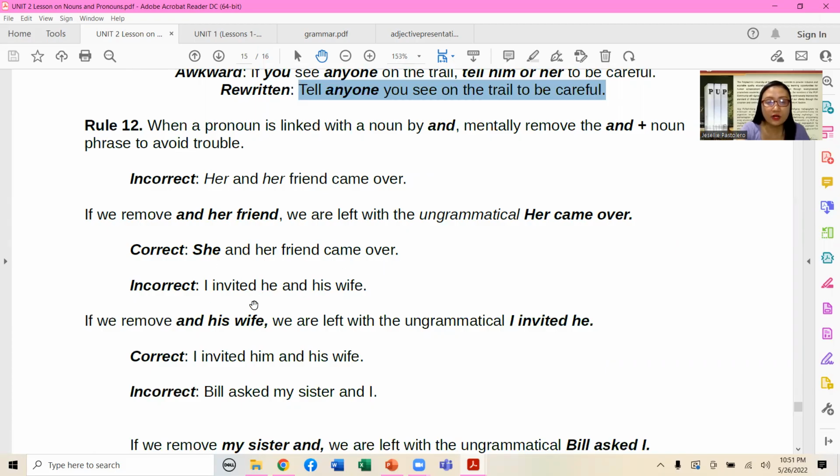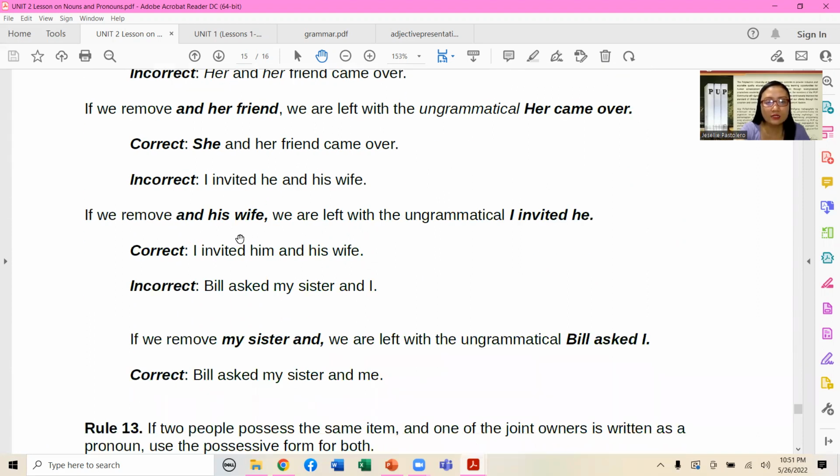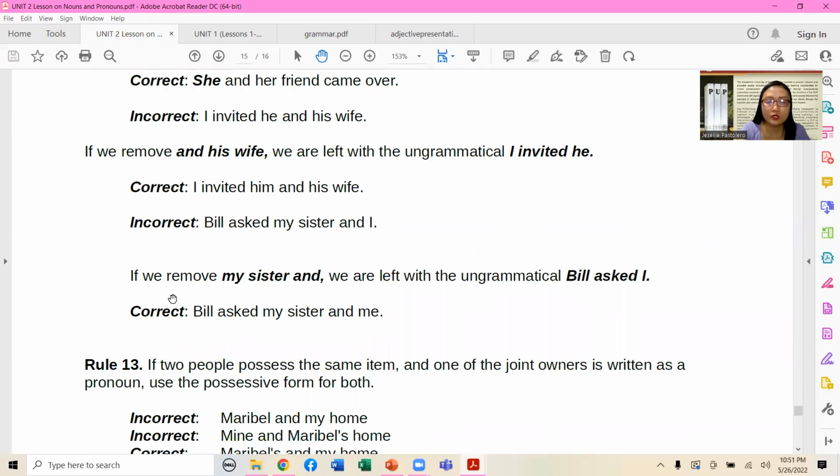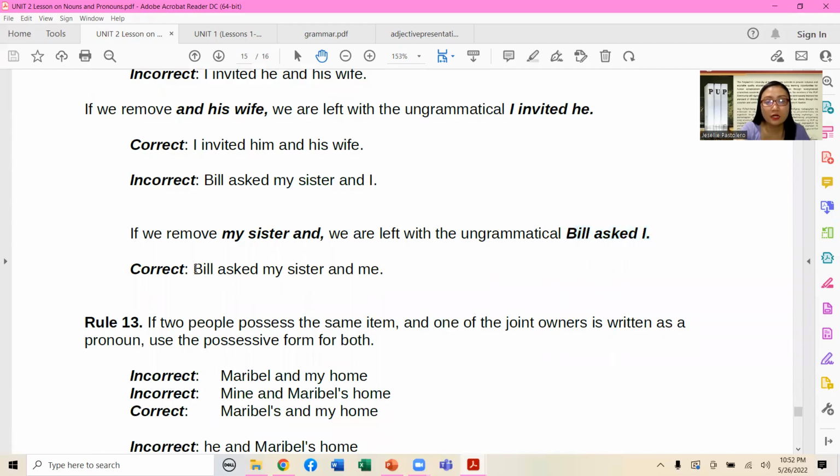Incorrect: "I invited he and his wife." If we remove "and his wife," we are left with the ungrammatical "I invited he." The correct would be "I invited him and his wife." Incorrect: "Bill asked my sister and I." If we remove "my sister," we are left with the ungrammatical "Bill asked I." So the correct version would be "Bill asked my sister and me."